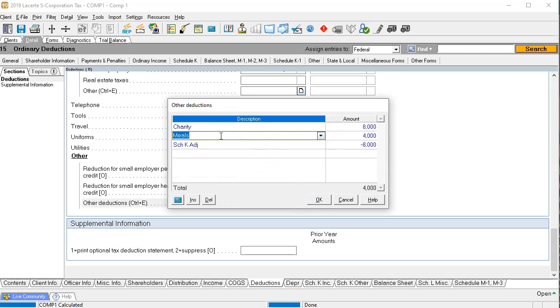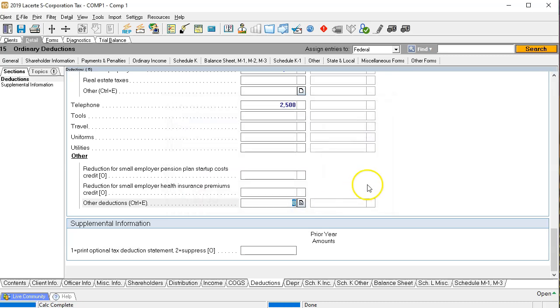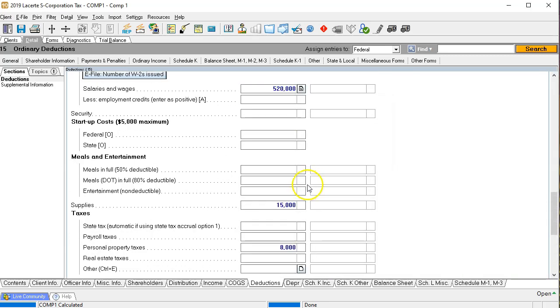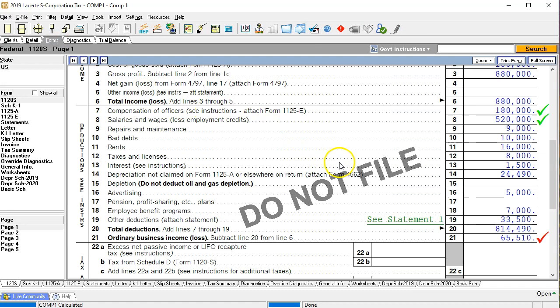It's going to be the same thing. I could put an M1 for 2,000. I almost like doing that better because then I can see the M1 in the data input. But again, it's such a common adjustment that the software basically will do it for you. So I'm going to go back up top. Whenever you go into a data input screen in most software, it's going to say it's a 50% meals item. That means usually you're going to put the full amount here, 4,000, and then when you go to the forms, it's going to take 50% of it.